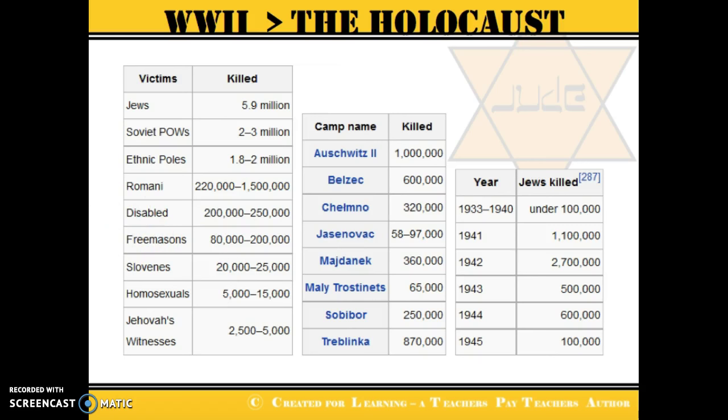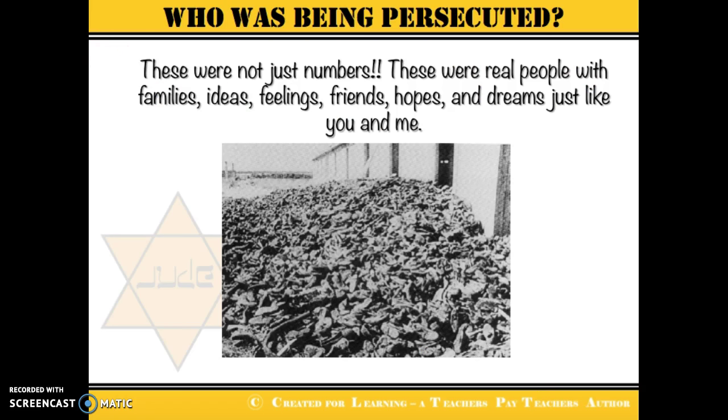Okay, so this is a chart showing how many people were killed during the war. So here we have the different groups of people. As I said, there were more groups than I mentioned before. And how many were killed during the war. And then we have the different concentration and death camps and how many people were killed in each of those camps. And obviously, the most people that were targeted and killed were the Jewish people. So this is a chart showing how many Jews were killed during the Holocaust. Okay, so it can be hard when you're learning about history and you're seeing numbers like that.